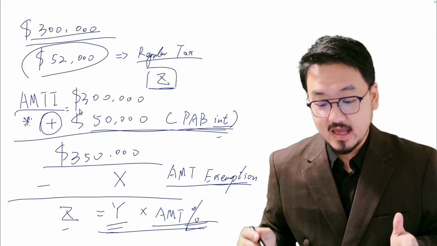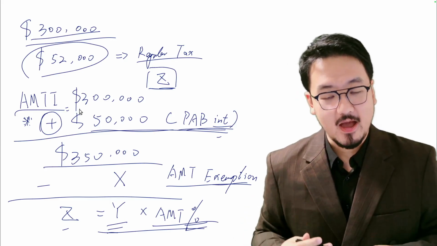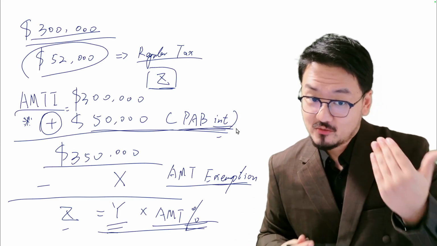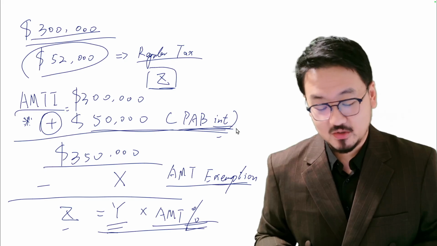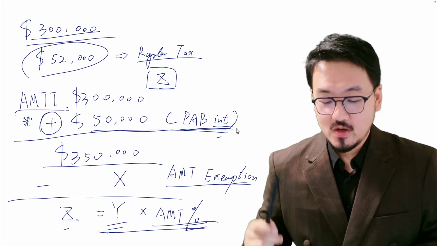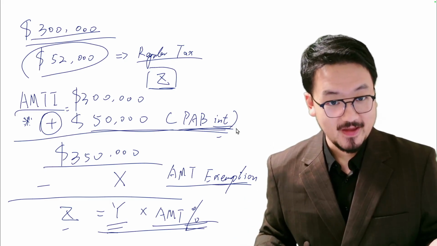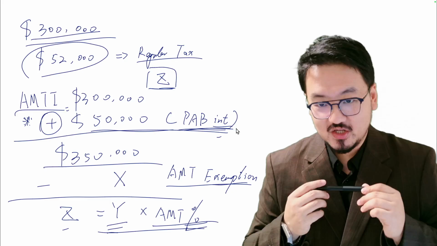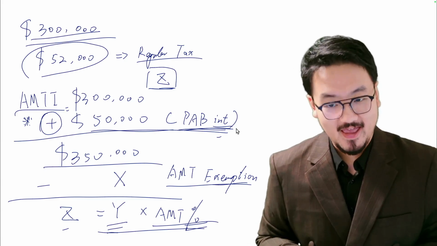And say, hey, I already paid this AMT on the PAB interest, I paid more tax, should I get a credit in the future? No, this does not generate an AMT credit, so you can't use these tax credits later. This is not a timing item like depreciation, not a difference between now and the future, but rather just another tax that you're going to pay if you fall into the AMT rule.